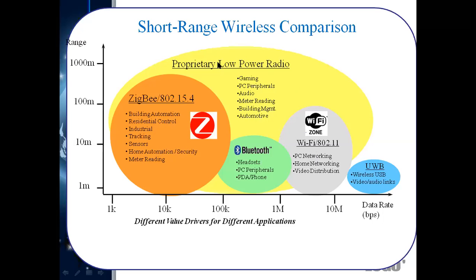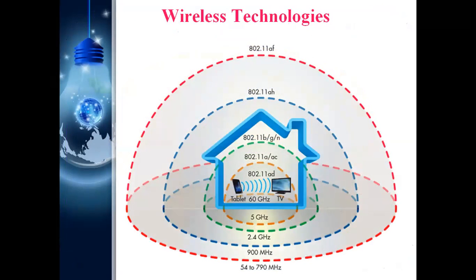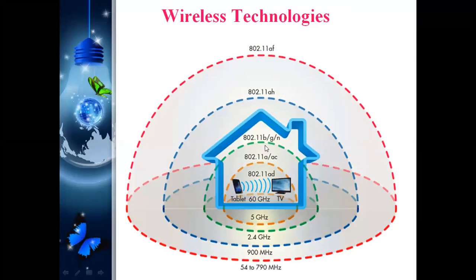So we want to design a system that covers 100 meters up to 1 kilometer, with audio, video, and many applications for long distance as well. That is the main motto. Different wireless communication systems are present: this one is used for Wi-Fi systems, and this one is used for Zigbee systems.